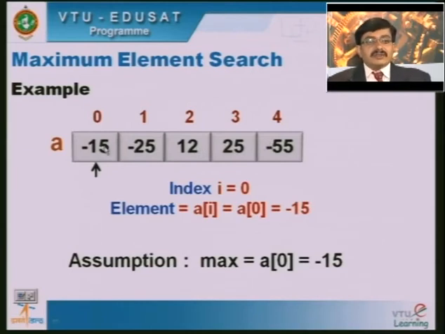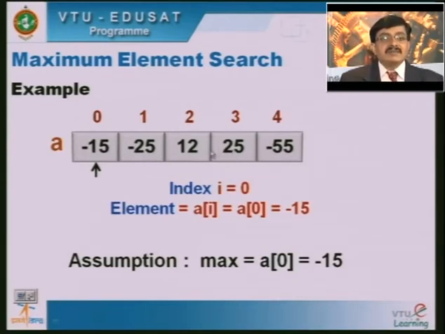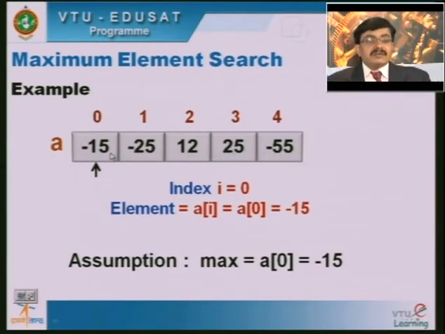Now, if you look at the 5 elements here, we can directly say that 25 is the maximum element, but what is the logic I have applied in my brain to compute it? Within a short span of time, -15 is a lesser value, -25 is lesser compared to 12, 12 is lesser compared to 25, and -55 is lesser compared to 25. Finally we declare that 25 is the maximum value. This is the algorithm we have applied in our brains. Only thing is, here we try to convert that logic into programming statements.